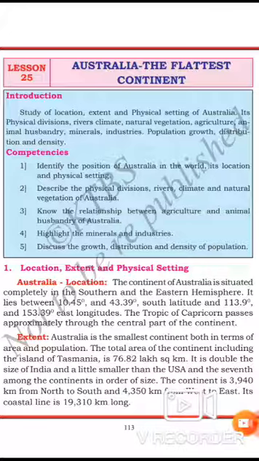The first vegetation is tropical forests. Second, temperate forests. Third, grassland. Fourth, shrublands. Fifth, desert vegetation. These are the important natural vegetations of Australia. So now let us know them one by one.